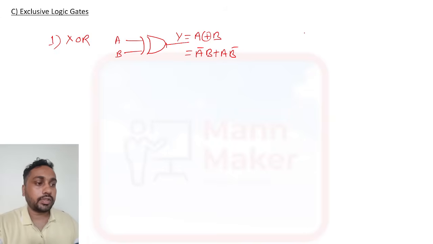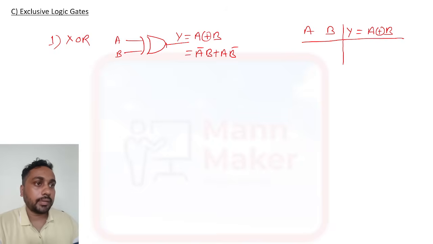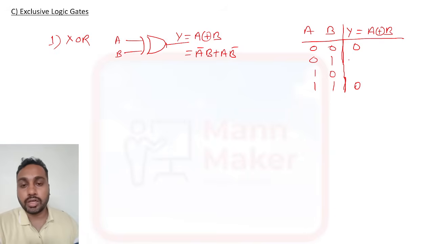Okay, and if you see the truth table, it will be A, B, y equal to A XOR B. So we have seen before for gray conversion: 0 0, 0 1, 1 0 and 1 1. So it will be what? If both inputs are same, then output will be 0, and if an odd number of highs is there, then output will be 1.